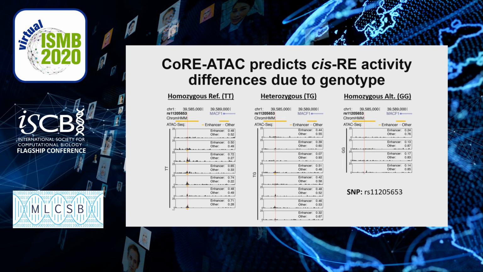Looking through CoRE-ATAC enhancer probabilities for the 19 individual islet samples from our collaborators, we identified a few instances where CoRE-ATAC probabilities reflected the individual's genotype. For instance, for this specific SNP, we identified that individuals with the TT allele had a much higher enhancer probability than those with the heterozygous allele, which had enhancer probabilities closer to 50%, and individuals with the GG allele, which had a much lower enhancer probability overall.